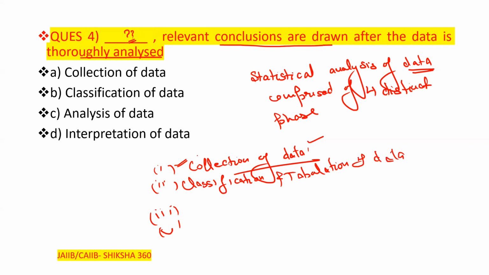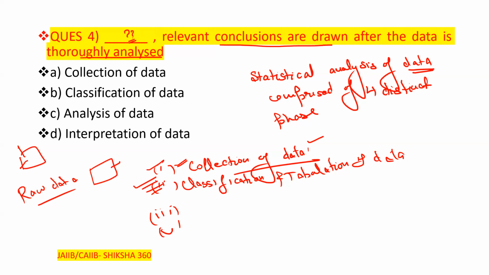First of all, we have to collect the data. Under classification, the raw data is to be represented properly for further classification. Like we can say there are 20 items. Some are big, some are small. In this we have to classify them as small, medium, big size. So the raw data, under the second part, is divided into different groups or classes and represented in the form of a table. That is the second point here.